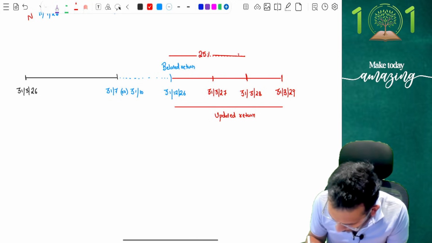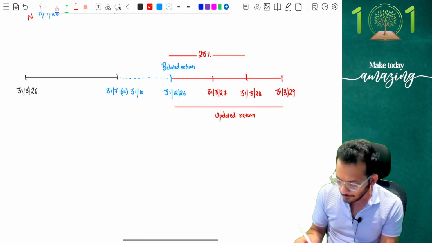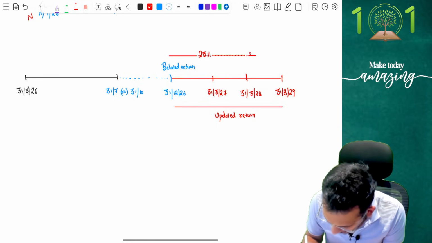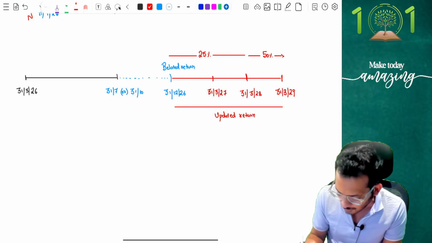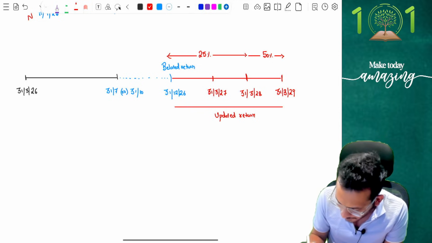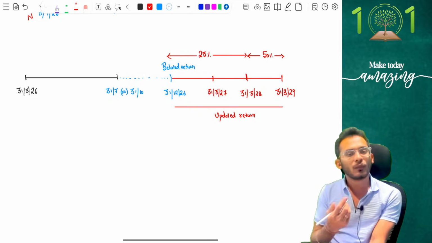You were liable to pay an additional 25%. If you are filing it anywhere between 31st March 28 to 31st March 29, you are liable to pay an additional 50%. This is what you have learned. This is what you remember. Correct? Yes or no? What was the rule, people?